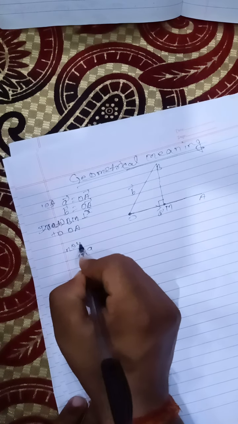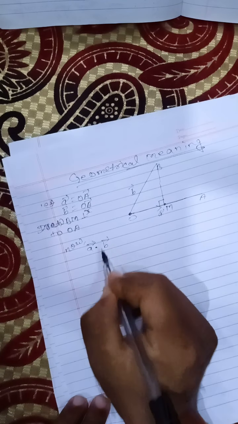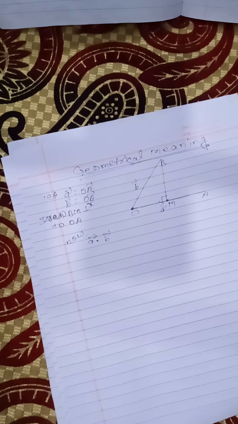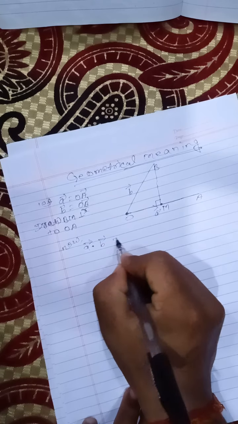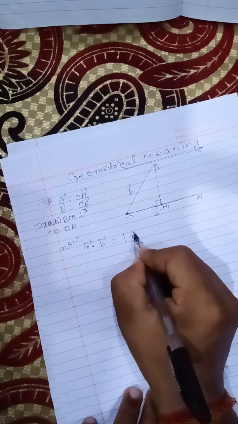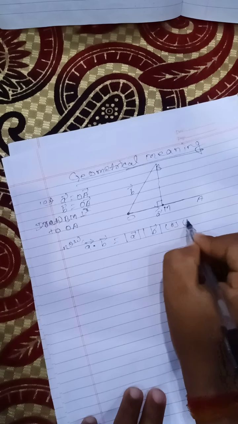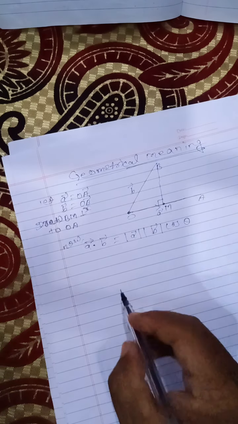Now what is the geometrical meaning? You need to find the geometrical meaning of A vector dot B vector. How is it defined? A vector, B vector and then cos theta.